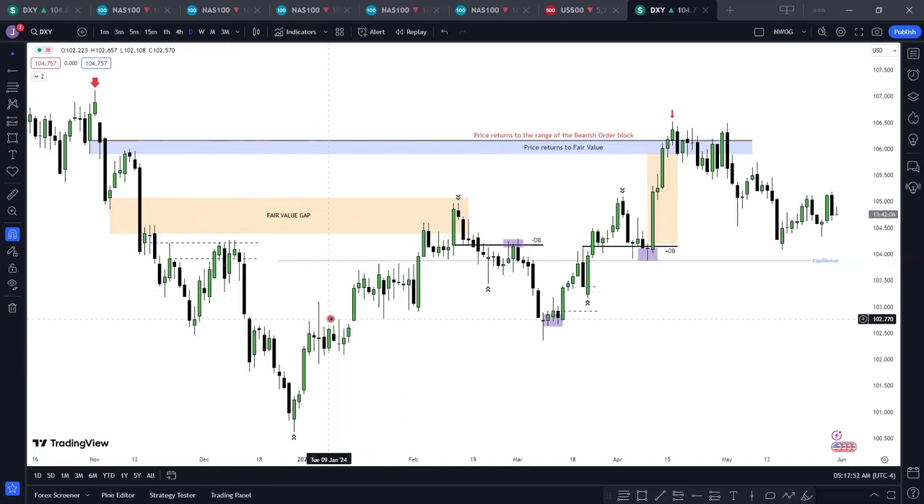I'm sure we understand. Fair value is formed in inefficiencies. What do I mean by inefficiencies? If there is only buying occurring on one side with no selling to balance out that range, it is an inefficiency. We see here that there's only selling from here to here that was formed. So there is an inefficiency from here to here.